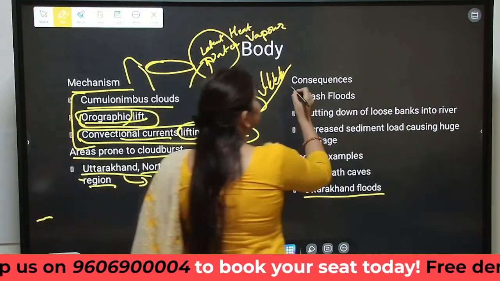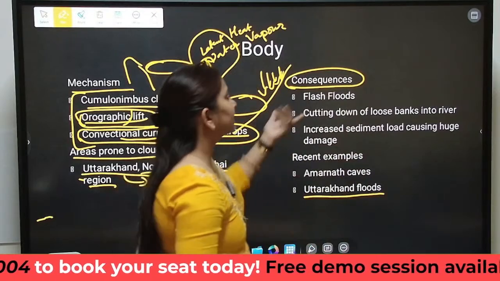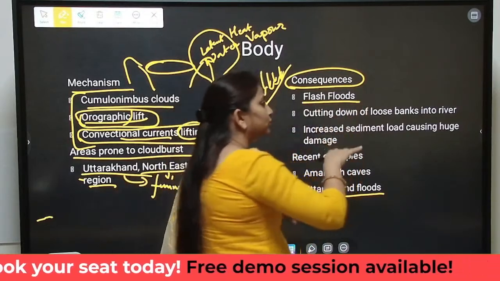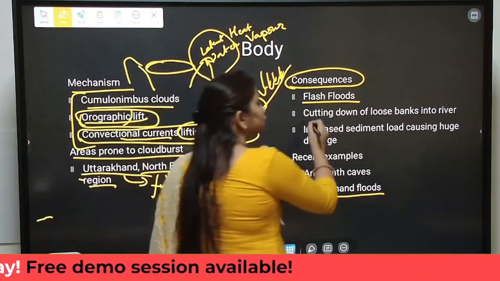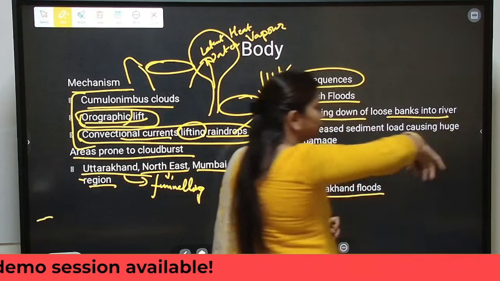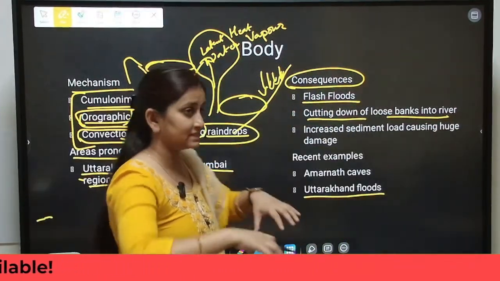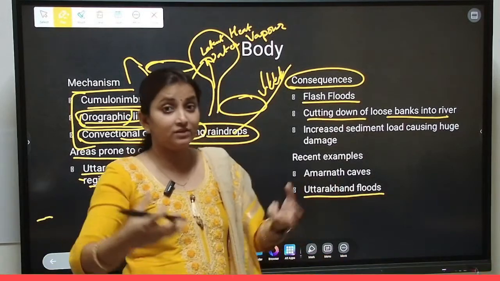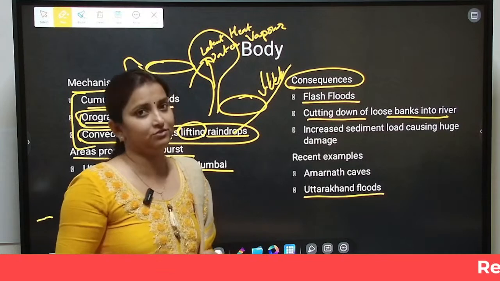Plus, the consequences. The question was also asking us about the consequences. As we know, too much rainfall is occurring in a region, so it can cause flash floods. Plus, it can also cut down loose banks of the river. Along the river bank, whatever loose material is present can be cut down, because the river is carrying too much sediment. It has force, it can cut down the river bank.